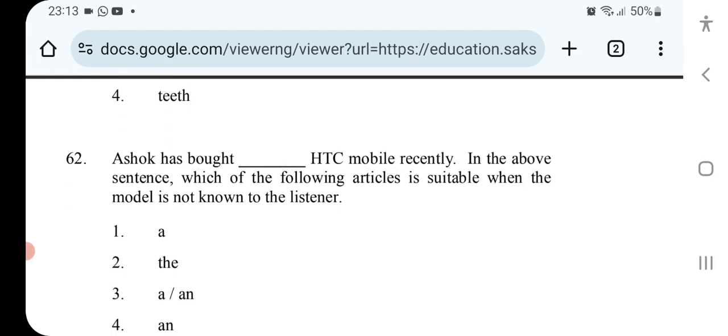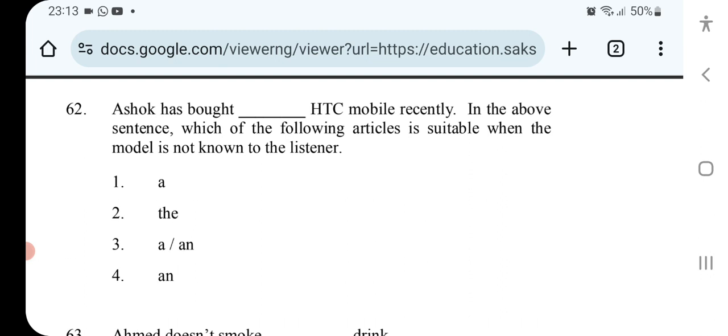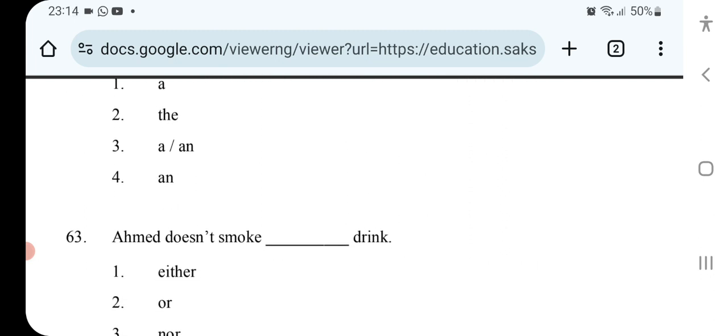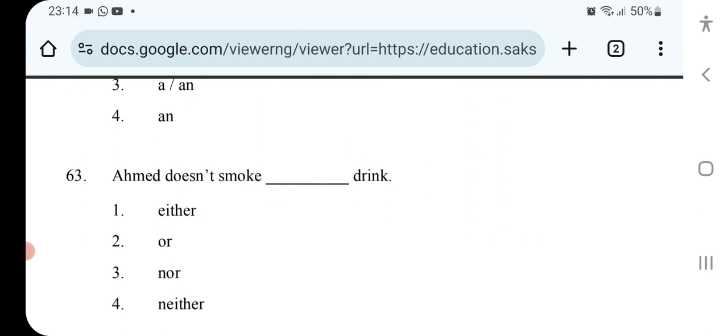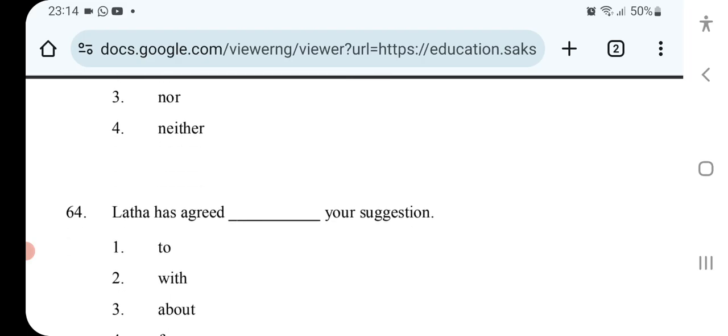Ashok has bought Dash HTC mobile recently. So options 3 and 4. Option 4. Ahmad doesn't smoke or drink. Or option 2.